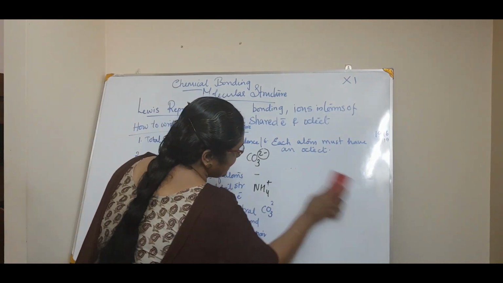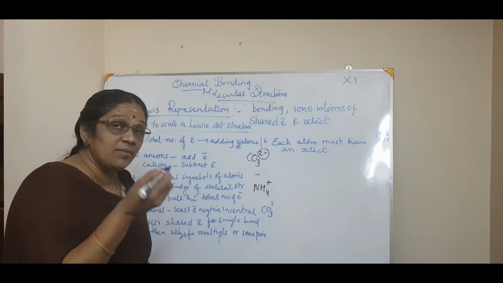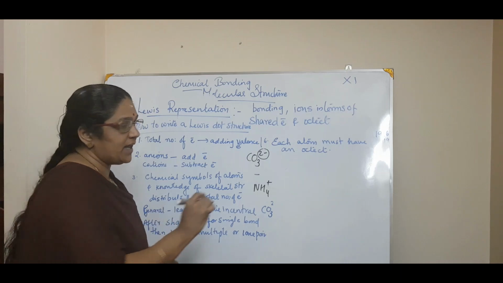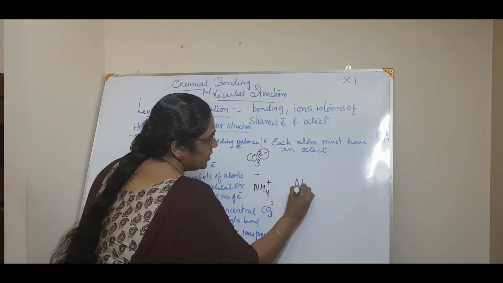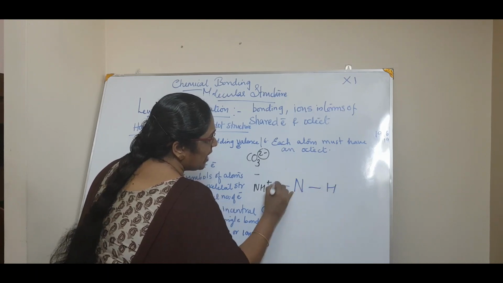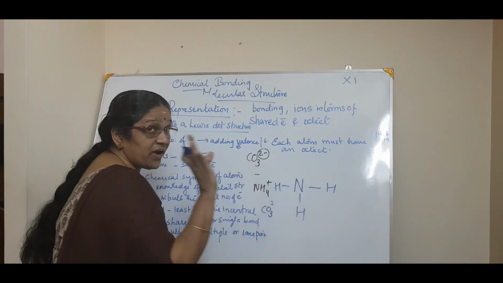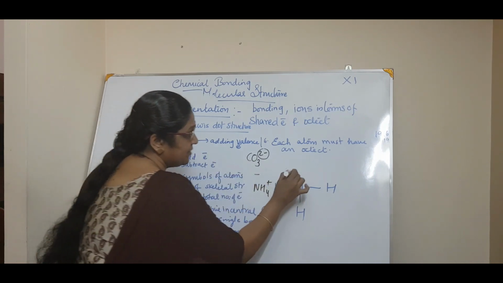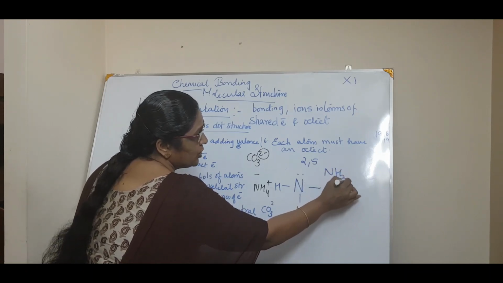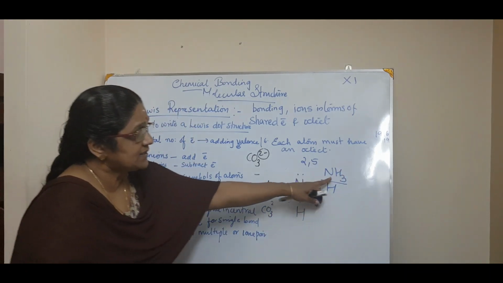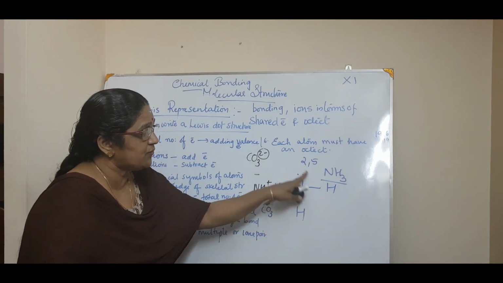Bond pair means the electrons that are taking part in bonding are called bond pair electrons. For example, carbon to carbon. Or for example, nitrogen, if you take ammonia, NH3. Nitrogen has 5 valence electrons, isn't it? In the NH3 molecule, what happens? 3 hydrogen atoms share with 3 electrons of nitrogen to form NH3.